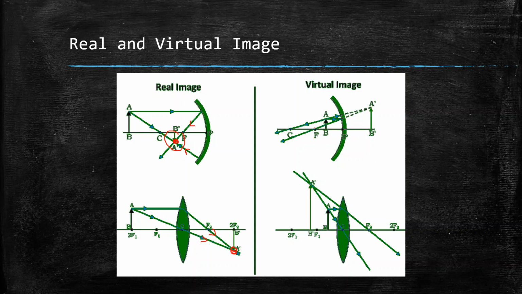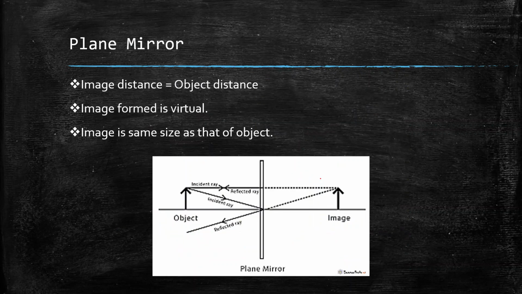However, for this virtual image, we can see that this is the first reflected ray, this is the second reflected ray. They do not actually meet at some point, but if we extend them, then they meet at some virtual point, forming the virtual image. The same goes for this. Here the refracted rays go like this and this. However, if we extend them on the opposite side, we get a point where the virtual image forms. So now that we know what are virtual and real images, we can come into discussion of plane mirrors.